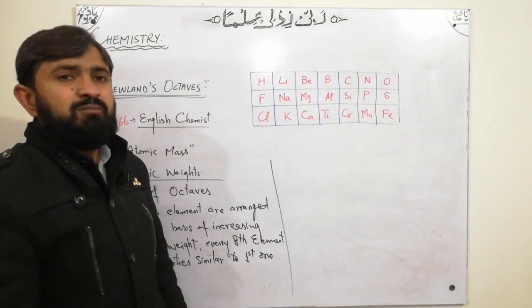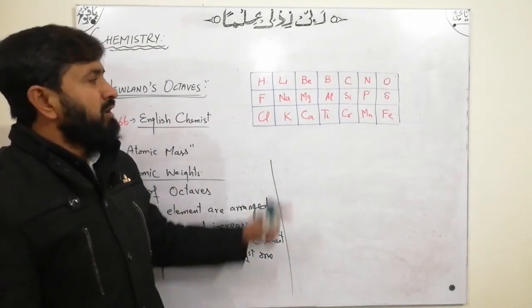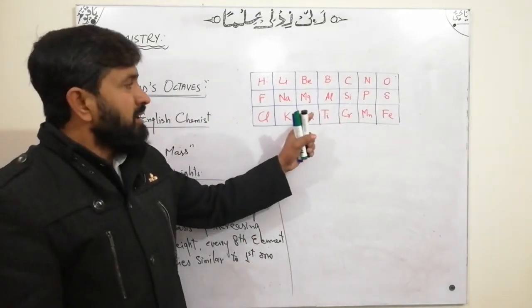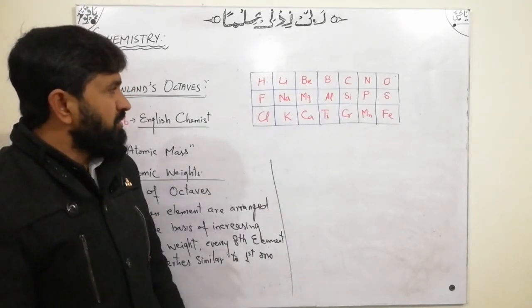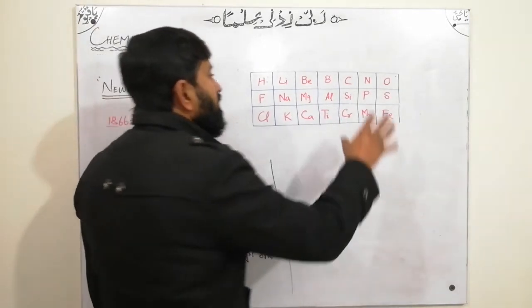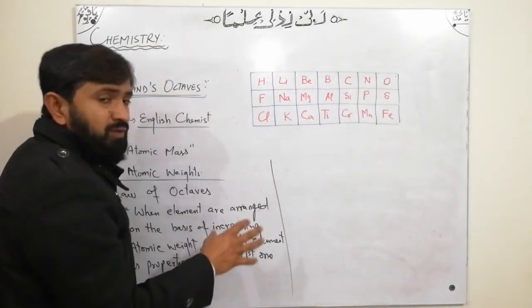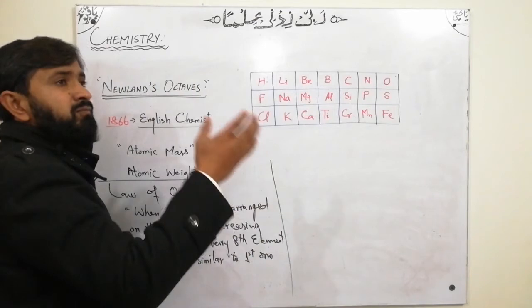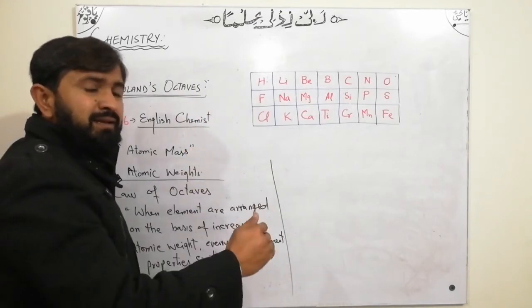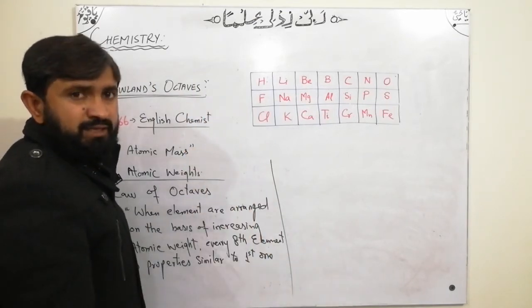We will discuss the modern periodic table and these elements in a separate video, but most of Newlands' work was very accurate and is considered in the modern periodic table.